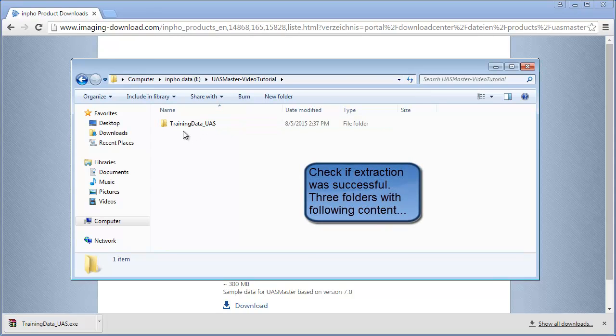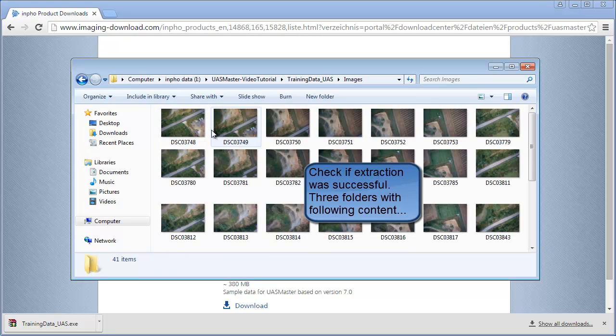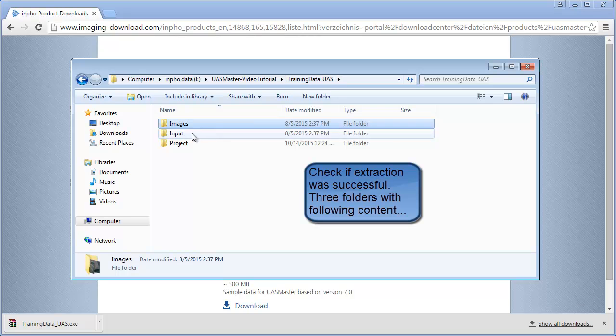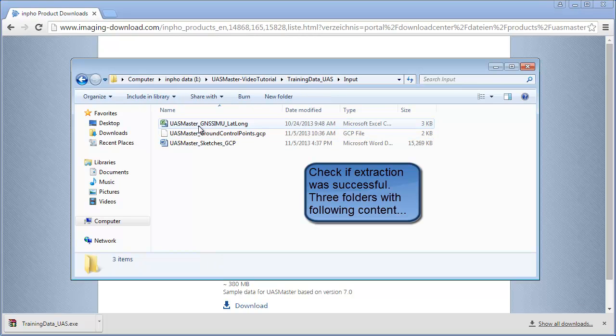There should be a folder called trainingdata_UAS, and there should be 3 folders: Images, Input and Project. The Images folder contains 41 JPEG images. The Input folder contains 3 files: the GNSS IMU data, the ground control points, and the sketches for the ground control points.